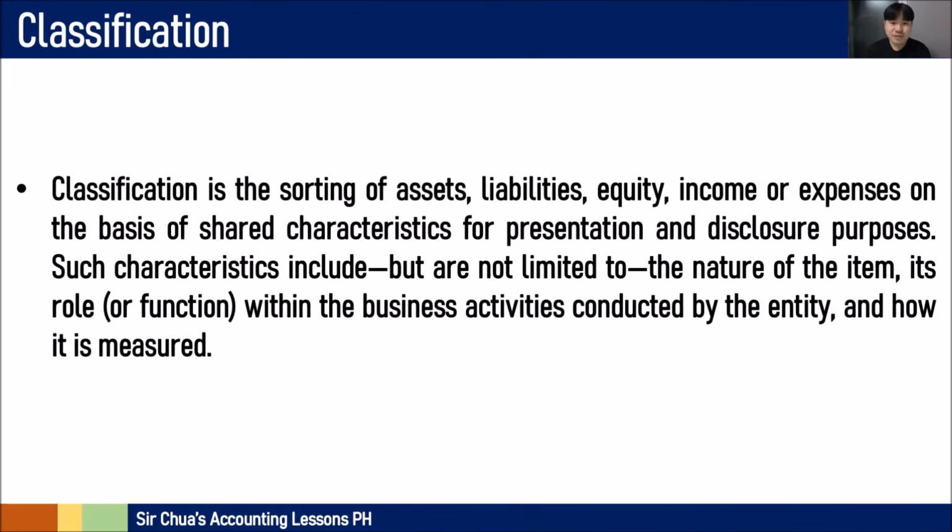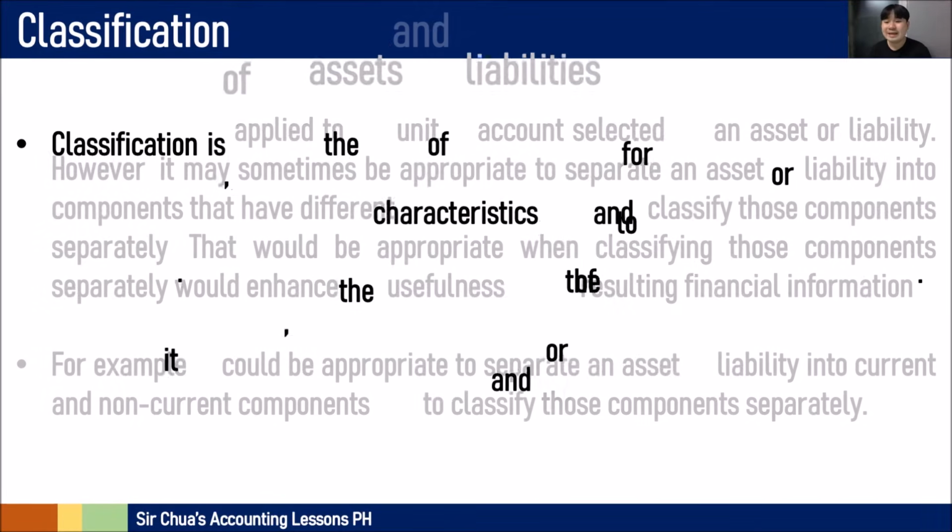Now, when we say classification, you classify. And when we say classifying in the accounting process, it is the sorting of assets, liabilities, equity, income, or expenses based on their shared characteristics for presentation and disclosure purposes to make it more understandable. Such characteristics include but not limited to the nature of the item, its role, function within the business activities conducted by the entity, and how it's being measured.